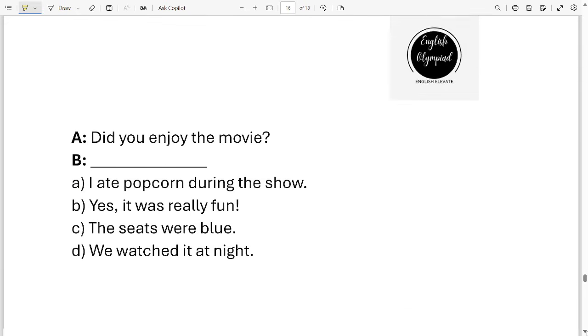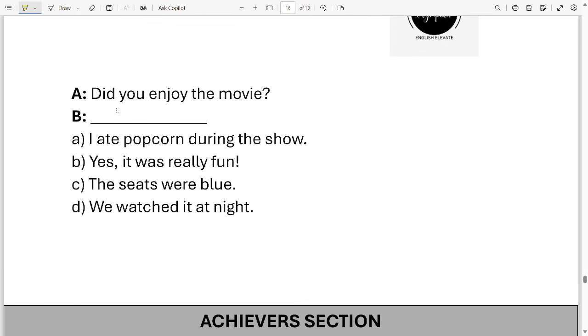Question number 5. A. Did you enjoy the movie? B. These are the dialogues of B. Option A, I ate popcorn during the show. Next, yes, it was really fun. Next, the seats were blue. And the last, we watched it at night. These are the 4 options. What will be the dialogue of B out of these 4 options? It will be option B. B will say, yes, it was really fun.